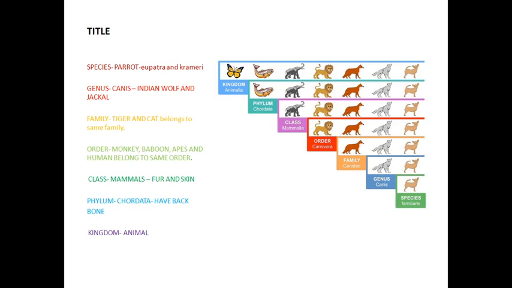You need to go through from species to kingdom. It may be asked in two-mark questions as well as four-mark questions. If they ask in a two-mark question, it is only one topic, any of species, genus, family, order. If they ask in a four-mark question, they ask two headings, like species and genus, or family and order. Like this they will choose any two headings for the 2 mark and 4 mark.